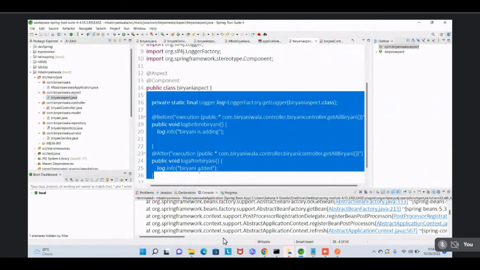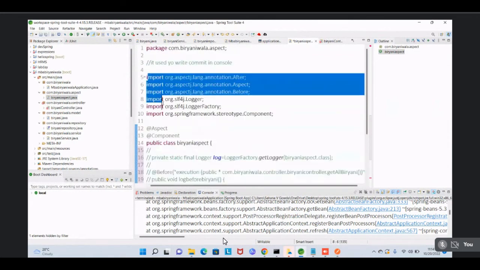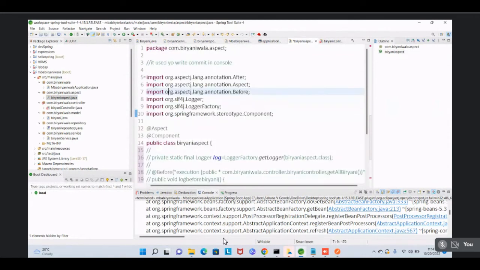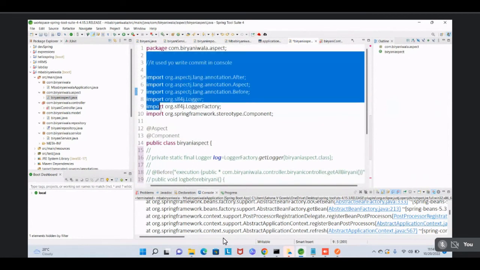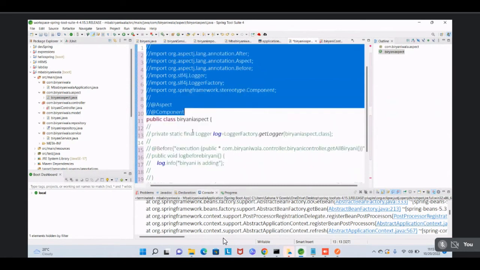So Control A and delete every line of code, including everything. And the creation of the class also on the 14th line, make them comments. Okay, that's fine.